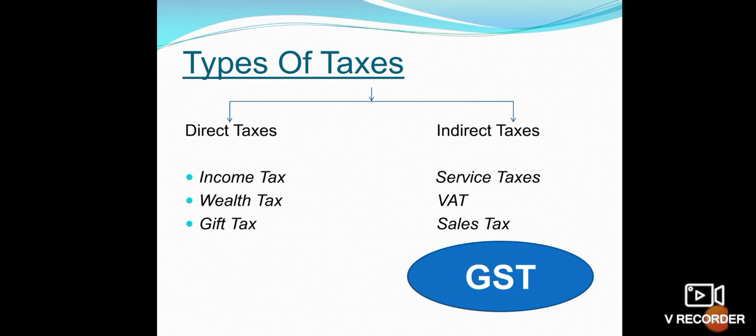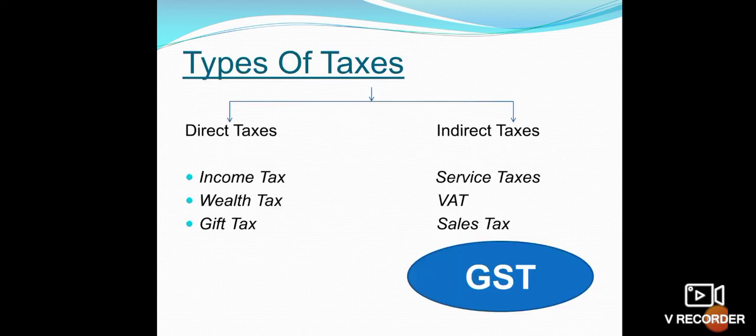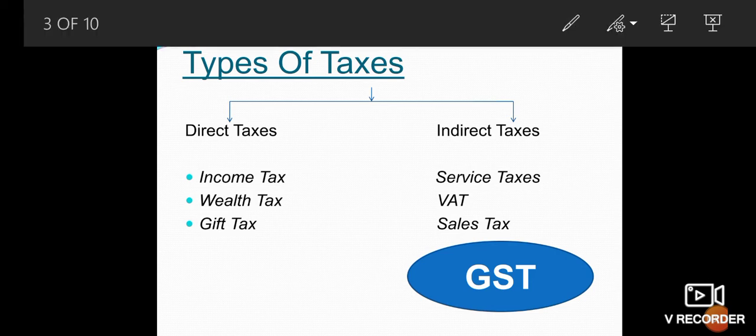But on 1st July 2017, the government launched GST. What is the meaning of GST? GST means goods and services tax. On 1st July 2017, the GST law came into force.